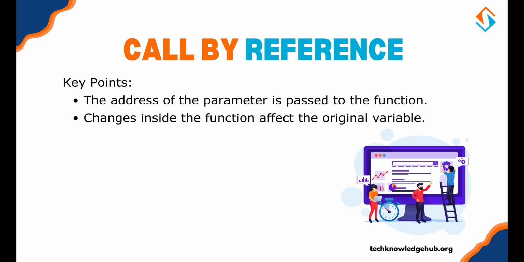Call by reference. In call by reference, the actual parameter's address is passed. Any changes made inside the function affect the original variable.